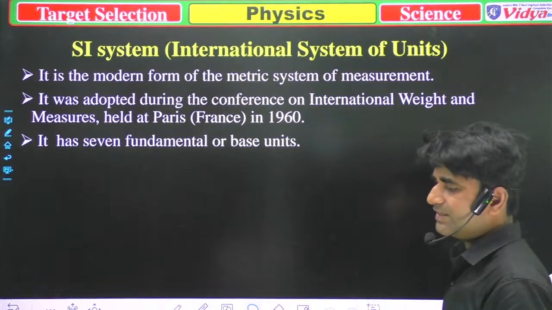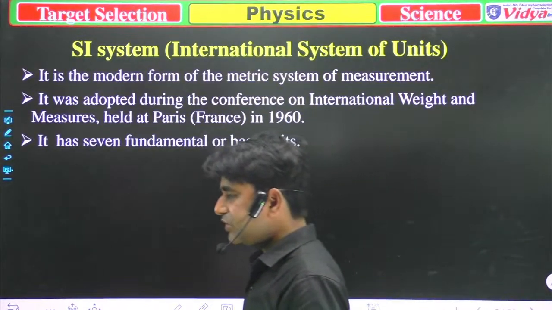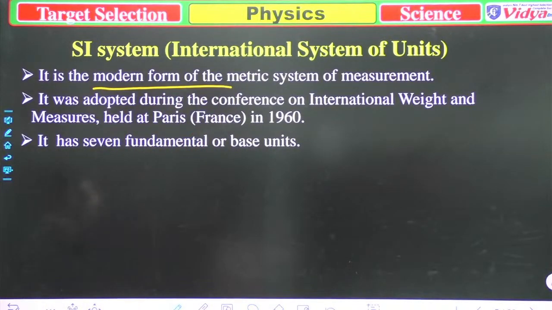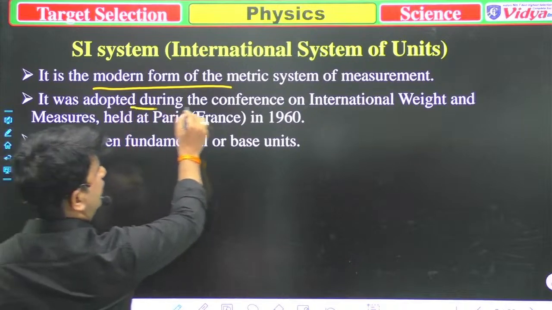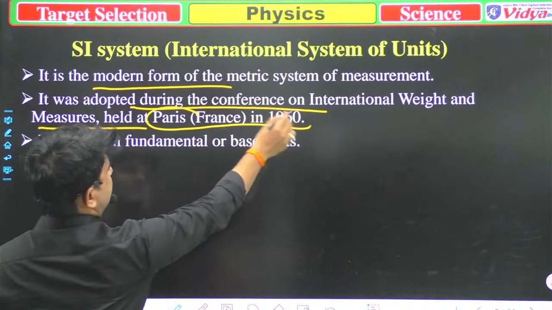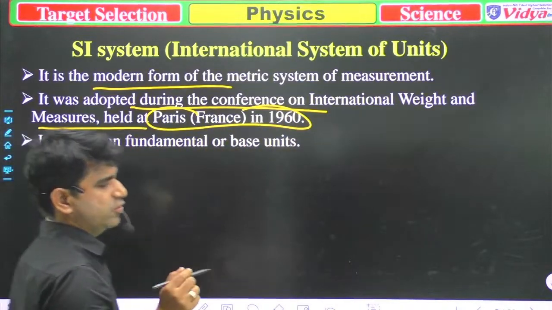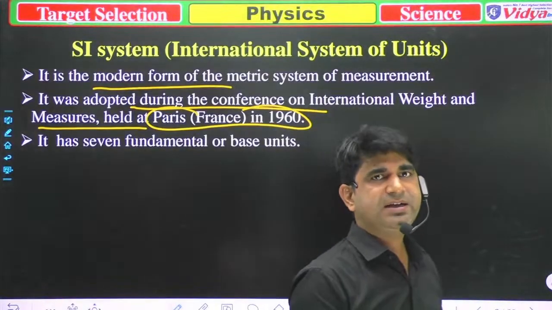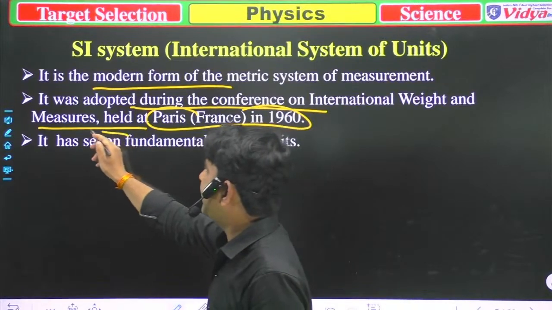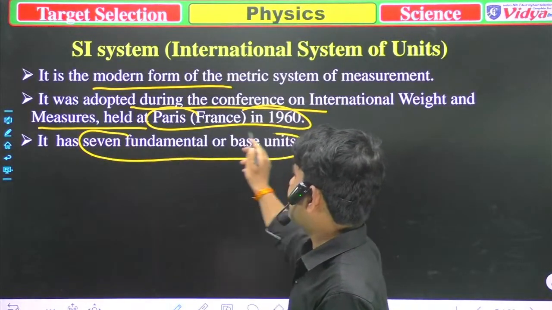So what is the SI system, and why do we need to study it? It is the modern form of the metric system, and it was adopted during the Conference of International Weight and Measurement held at Paris, France, in 1960. That's not important, okay? The important thing is that till today in the SI system there are 7 fundamental or basic units.